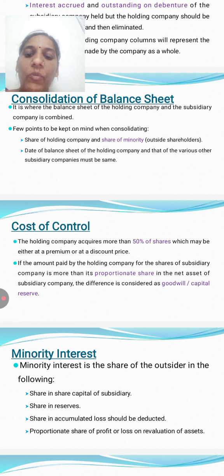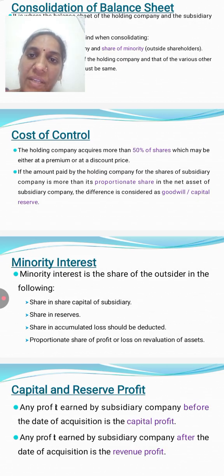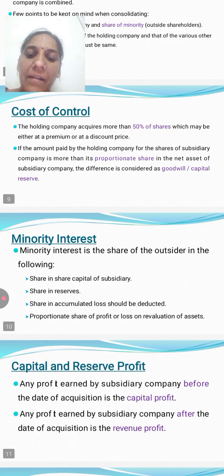Second one, minority interest. Minority interest is the share of the outsiders in the subsidiary company. Shares in the share capital of the subsidiary company and shares in the reserves are included, and shares in the accumulated losses would be deducted, whereas profit should be added.